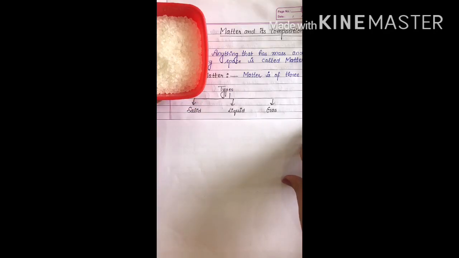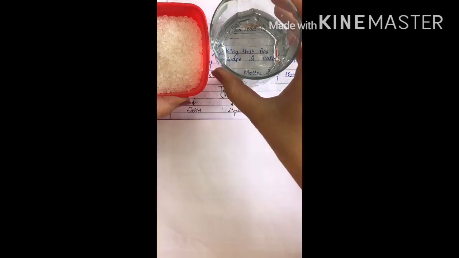Now let's proceed further. Types of matter. How many types of matter? Matter is of 3 types. First one is solid, second one is liquid, and the third one is gas, that is everywhere around us. Let us proceed with the first, solid. What do you mean by solid?